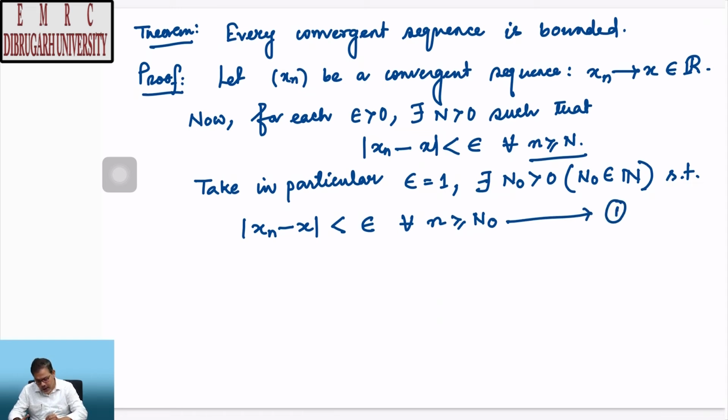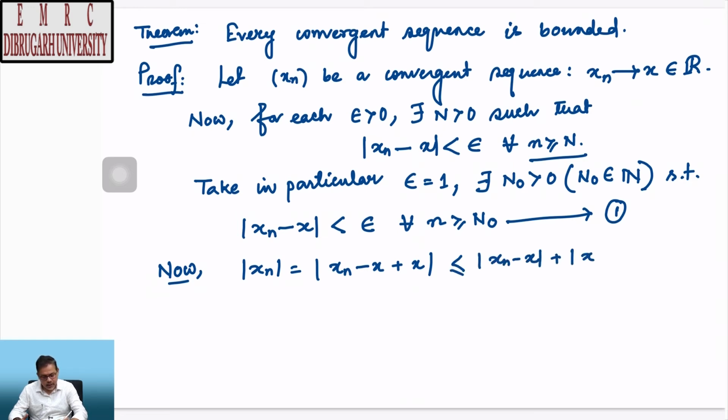Now, if I want to estimate this x_n, then I can write it as x_n - x + x, and by triangular inequality this becomes at most |x_n - x| + |x|, and by (1), since I have taken epsilon to be 1, this is less than 1 + |x|.